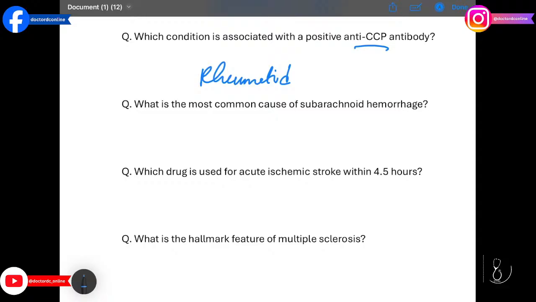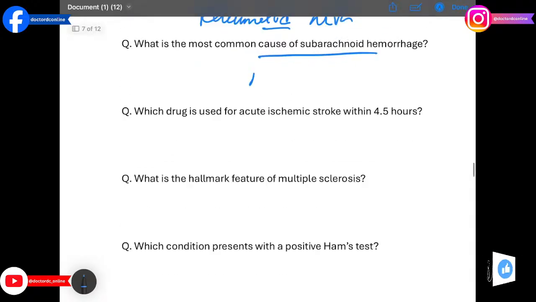What is the most common cause of subarachnoid hemorrhage? The answer is ruptured berry aneurysm. Saccular aneurysms in the circle of Willis cause sudden severe headache.